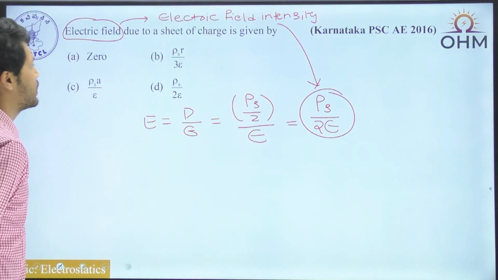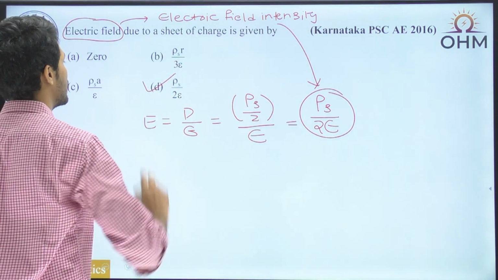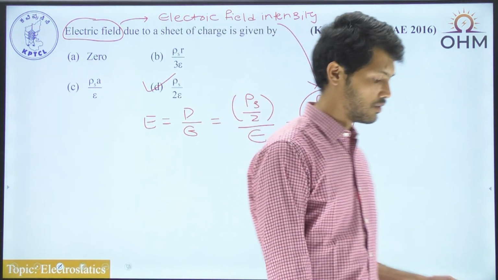Okay, so if you look at the options, we are having rho s by 2 epsilon. The option D is nothing but the correct answer. Okay, let's go to the next question.